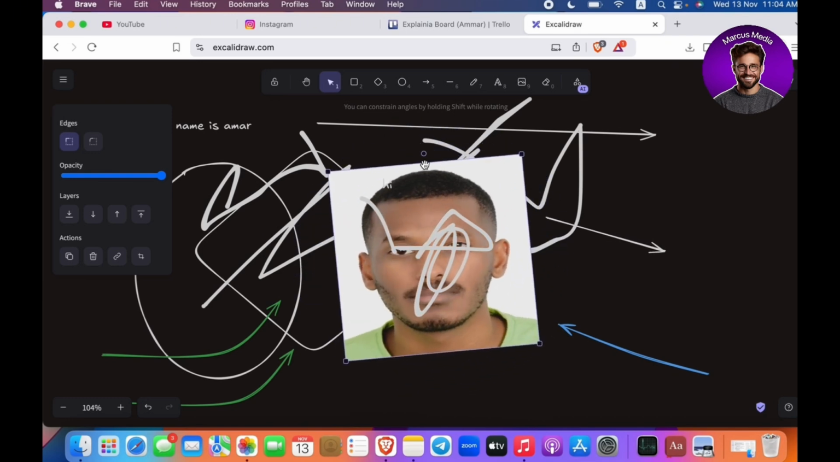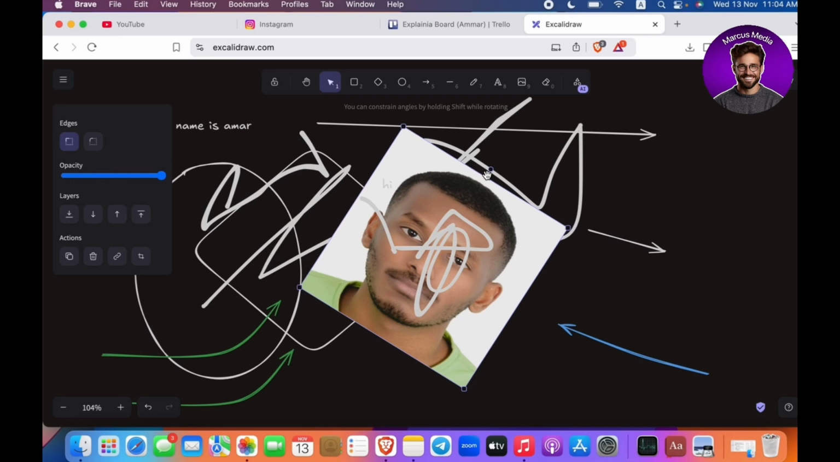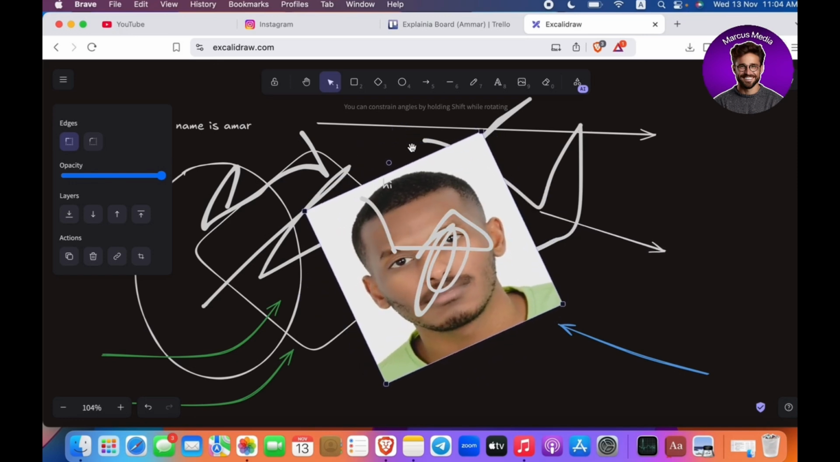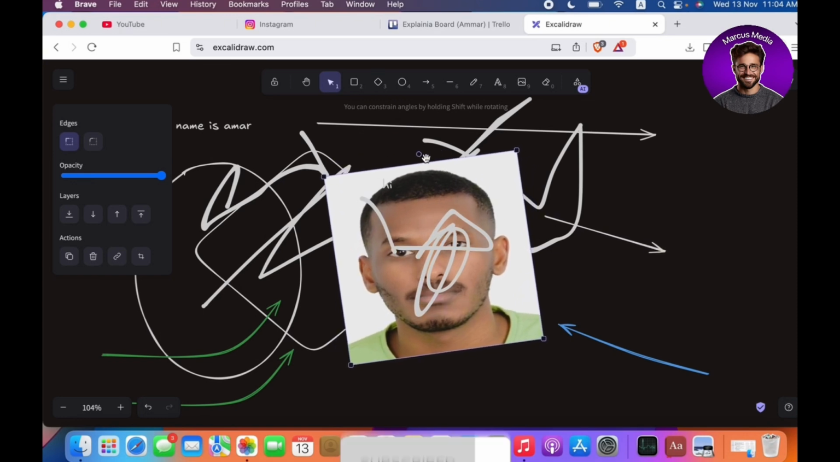And basically you can see right here the actions if you want to delete or copy or crop if you want to crop some part of this picture. So basically that's how you rotate your photo or your project.